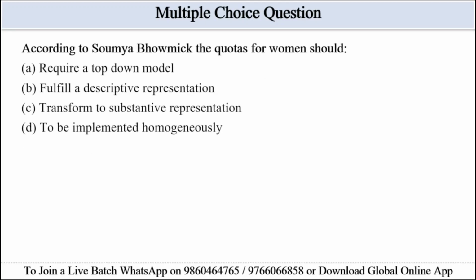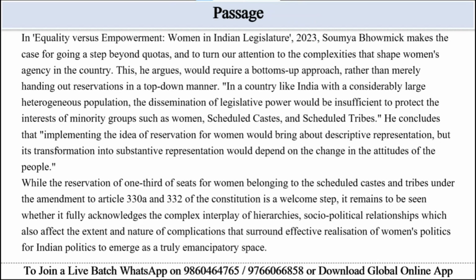According to Soumya Bhaumik, the quotas for women should, options are given: require a top-down model; fulfill a descriptive representation; option C, transform to substantive representation; and option D, to be implemented homogeneously. So guys, the keywords from this question are Soumya Bhaumik, then quotas, representation, descriptive, and substantive. So let's see the relevant portion of the passage. The passage says he advocates transforming descriptive to substantive representation and using a bottom-up approach.